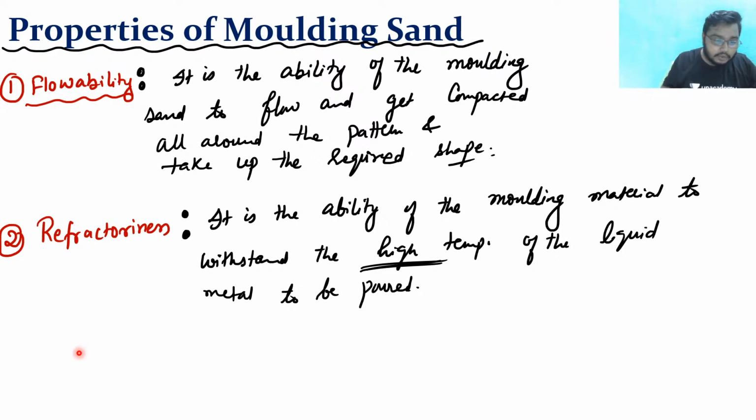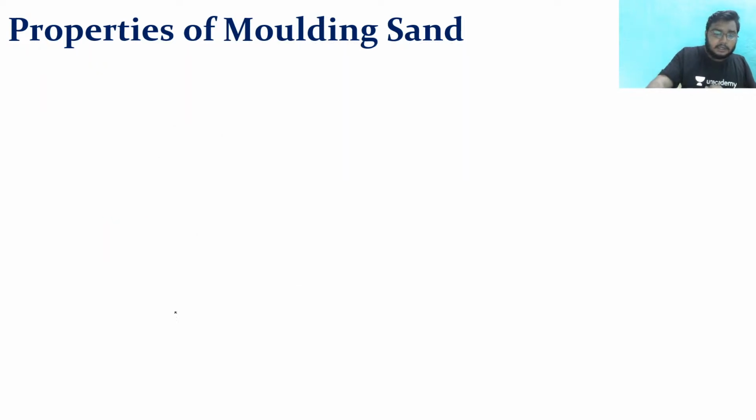I think this is clear to you. जो भी जब हम गरम pour करते हैं, when we pour the hot molten liquid metal into this molding material, then what happens, sir? This molding material or the molding sand should withstand this high temperature, right? And this is called refractoriness.